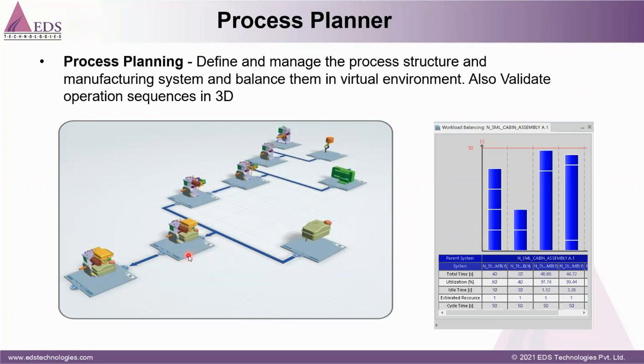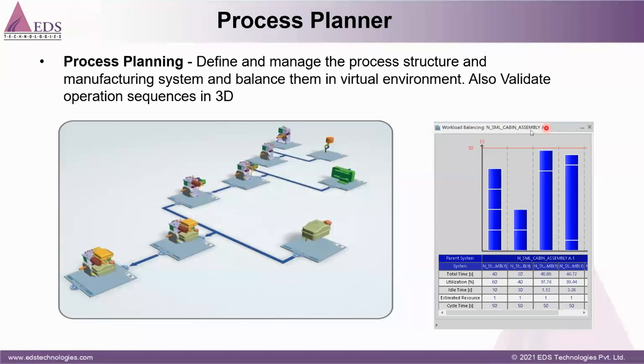This will be produced in one station, this in another station, and all those things we can virtually validate in 3D. Earlier in Delmia V5, there was no 3D visualization; they could only visualize the process in 2D. Here we can validate, and we can also move any operation from here to here.